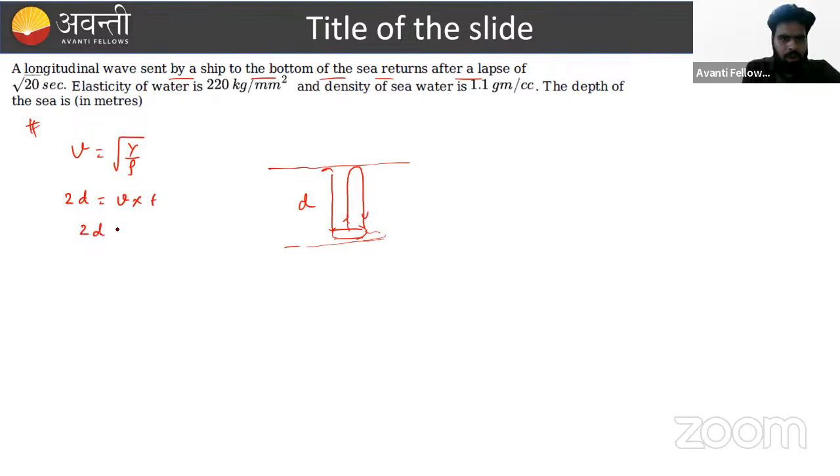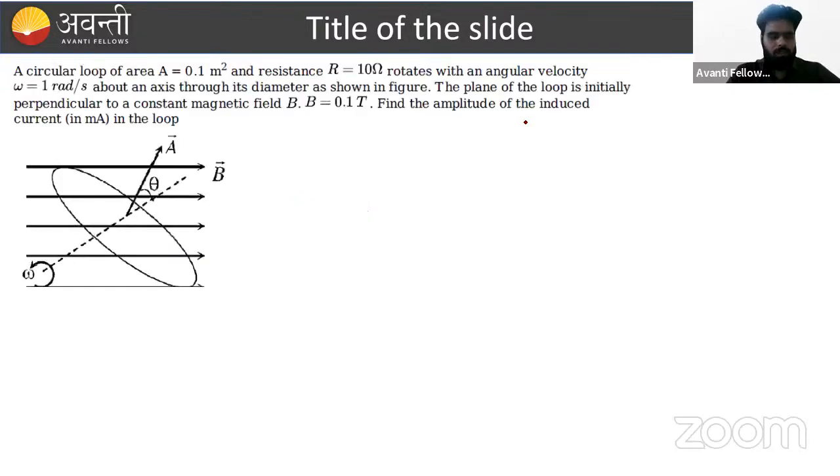What is the velocity, beta? Under root Y upon density. What is the time? Under root 20 seconds. In this way, we can calculate the value of depth d here. And if we solve this, you exactly get the value, beta, that is 1000 meters. Just solve the question. We just clubbed the two concepts. Okay, in the next, again, that is a very easy problem.